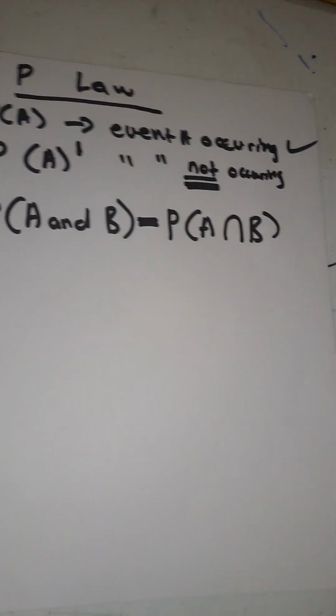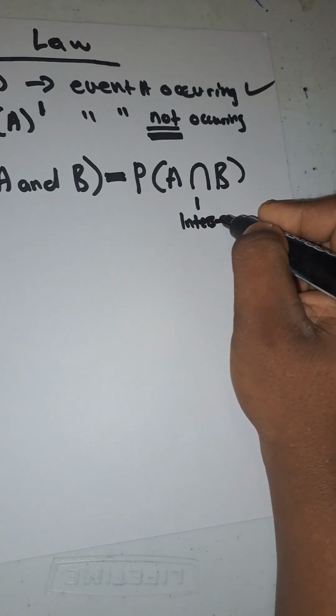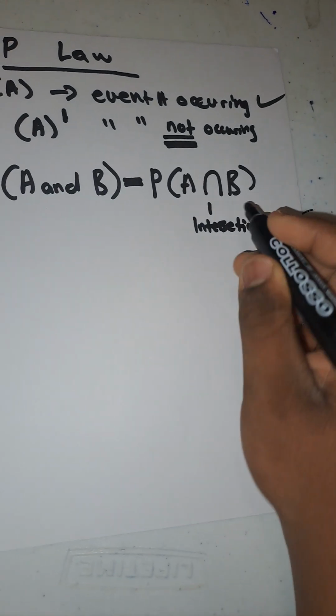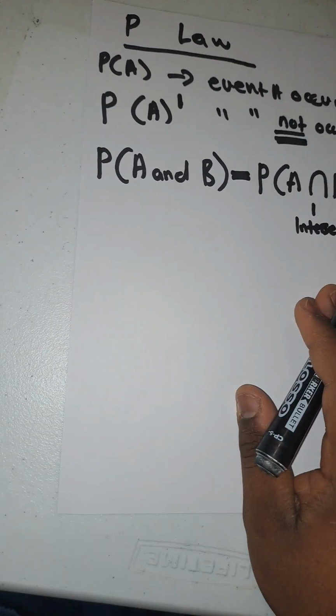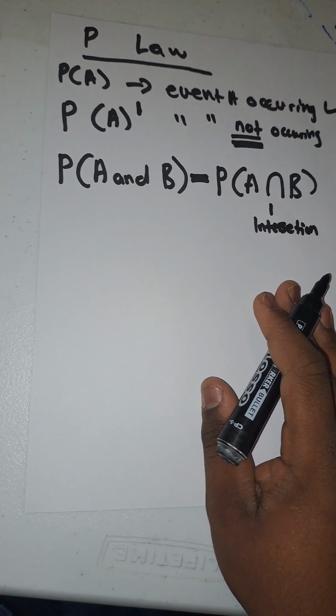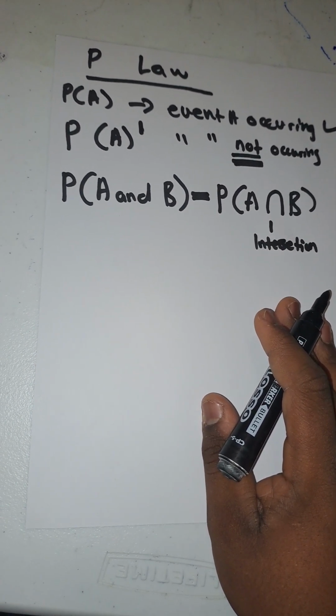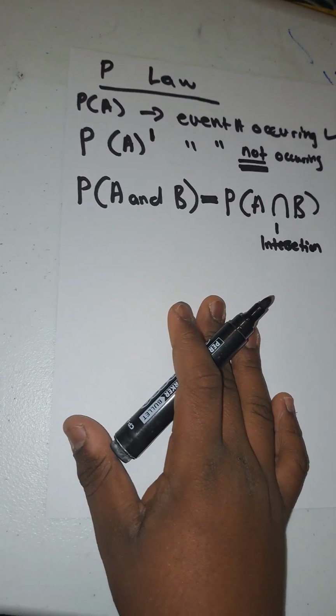It is also known as the intersection. It basically means the probability of A and B occurring. So there is an intersection between the probability of A and B.